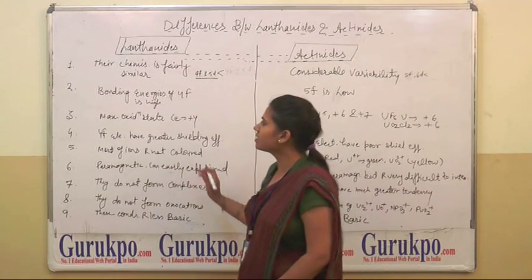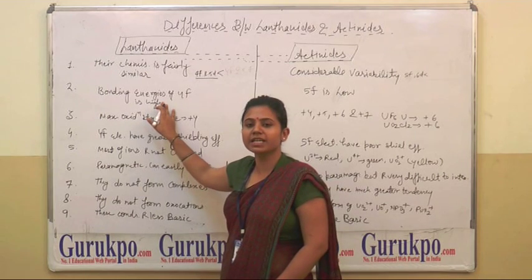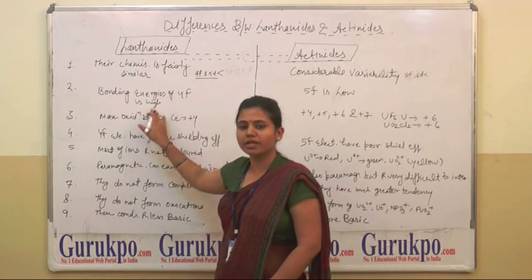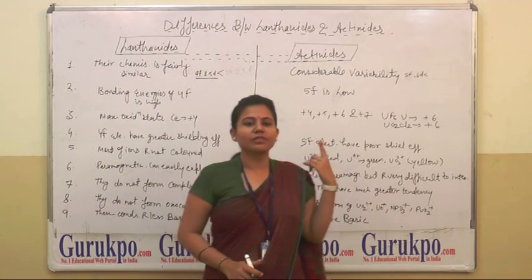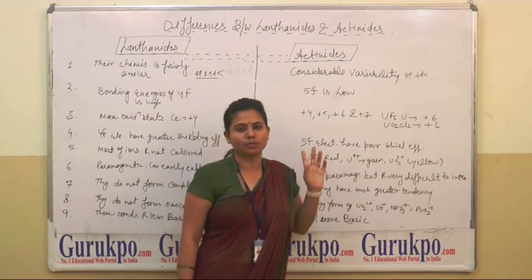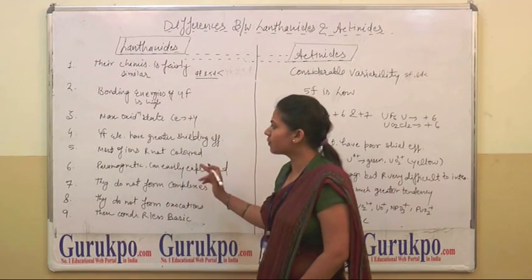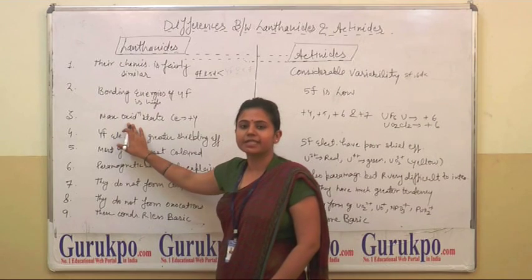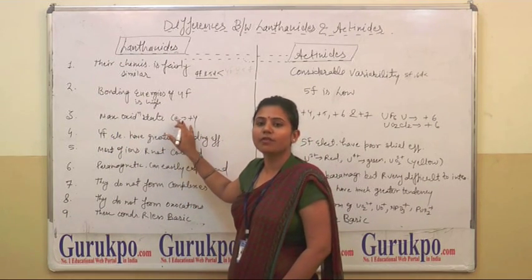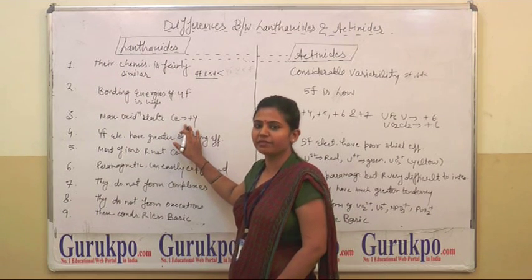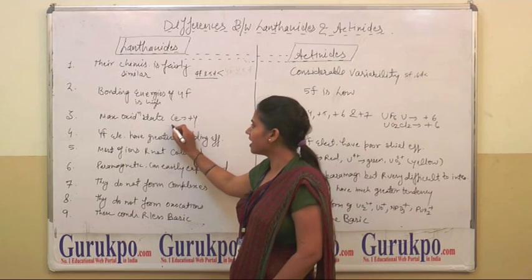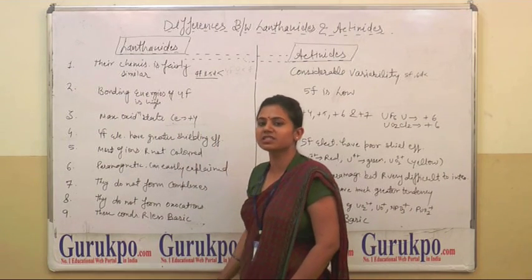Now the second point is bonding energies. The bonding energy in 4f is very high. In actinides, we have seen the bonding energy in 5f is very low. Right. Now the next point is oxidation state. The oxidation state in lanthanides is maximum, that is +4, +5 and so on. Here cerium in lanthanides has a +4 oxidation state.